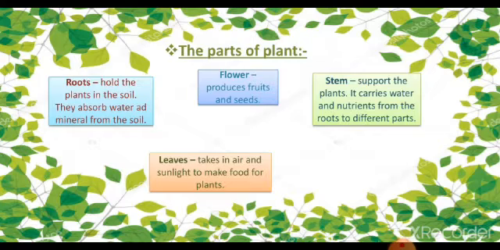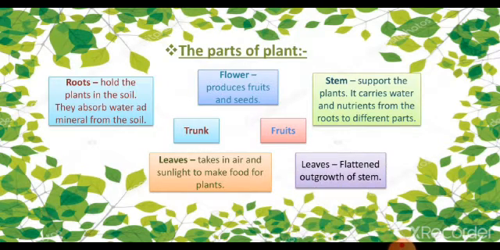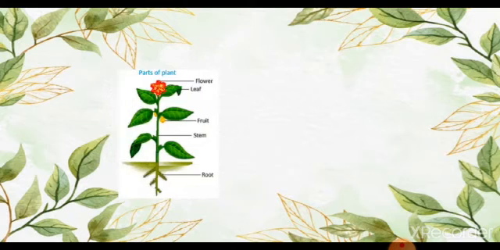Then flower. Flowers produce fruits and seeds. Stem supports the plant and it carries water and nutrients from the roots to different parts. Then leaves. Leaves take in air and sunlight to make food for the plants. And other parts of plants are trunk and fruits. In this diagram we can see the different parts of a plant.